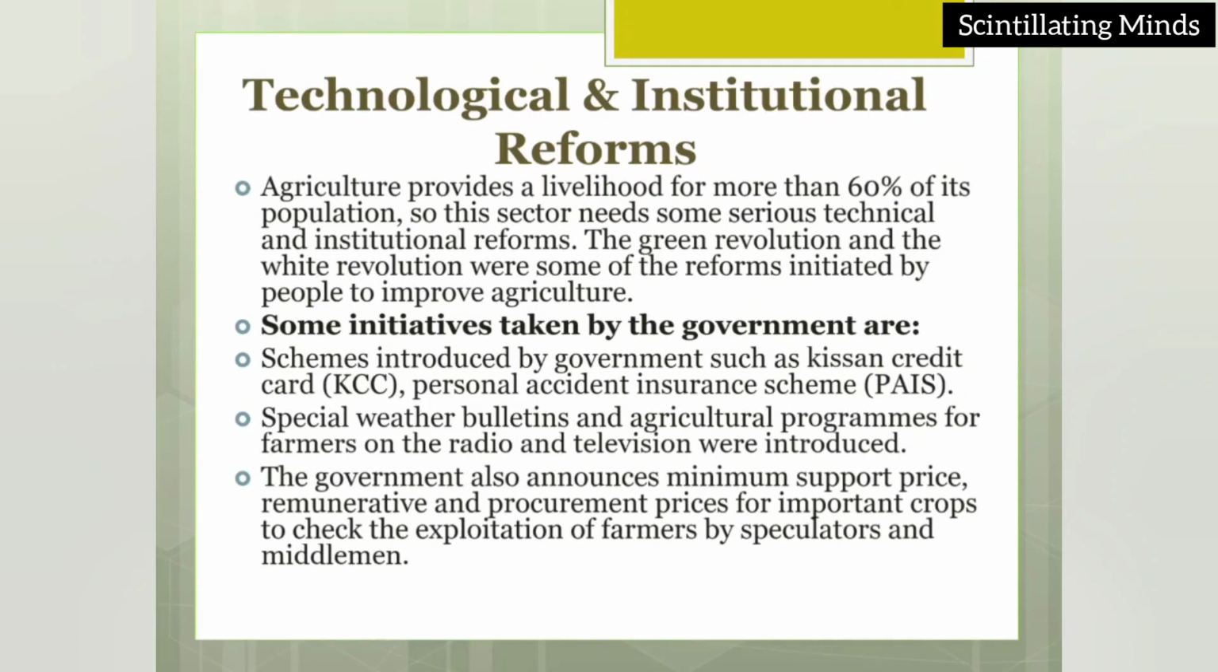aware about the agricultural progress. The government also announces minimum support price, remunerative and procurement prices for important crops to check the exploitation of farmers by speculators and middlemen. So this is a good policy that has been introduced by the government.